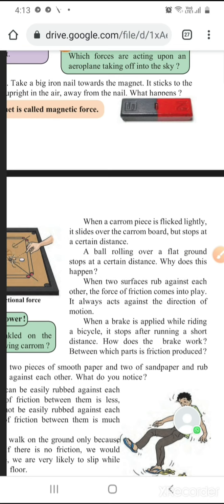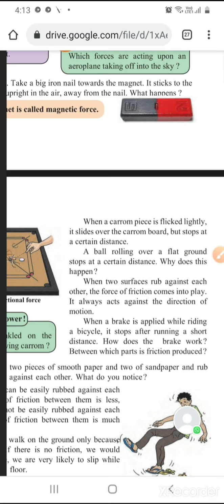And if we put our feet on the banana skin, we will easily slip, because there the friction becomes almost zero, and we require a rough surface to walk properly. It is possible to walk only if there is some friction, and that is why in the railway stations, the slopes to climb are not made very smooth. They have made them somewhat rough so that we can walk properly and climb the slope.